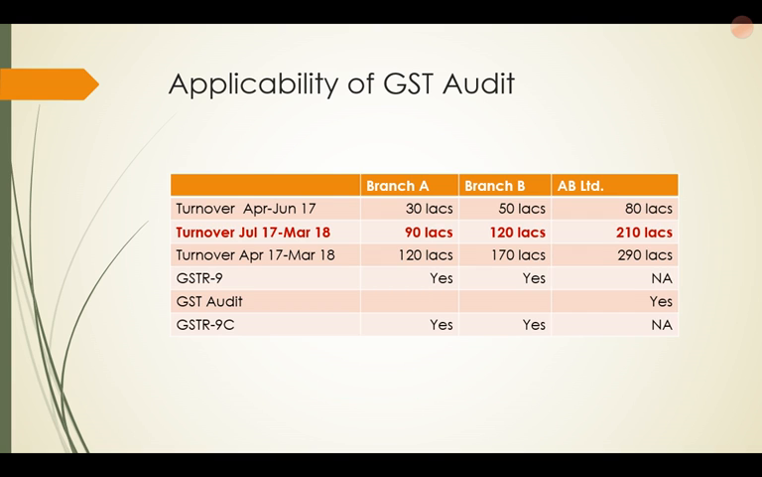Let us take another case study where the two branches have similar turnover, but in the period from July 17 to March 18, the turnover of the company as a whole exceeds 2 crores, that is 2 crores 10 lakhs, and that is why GST audit will be applicable. GSTR 9, in any case everybody has to file, so branch A and branch B will be filing GSTR 9 here also, and in this case even 9C will have to be filed separately by each of these two branches, and on a company level we decide that the GST audit is applicable.